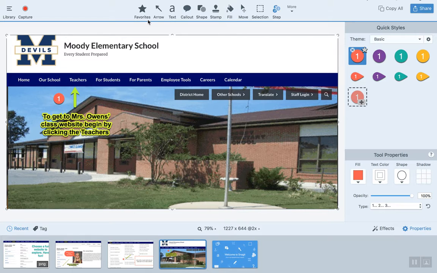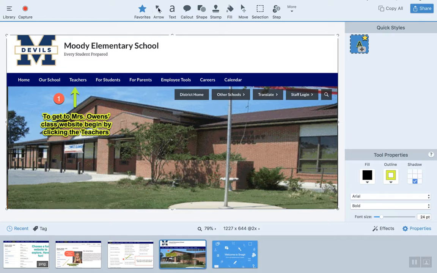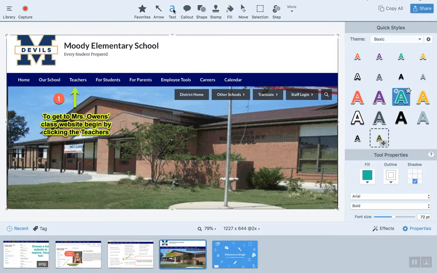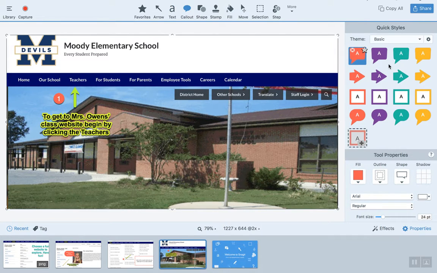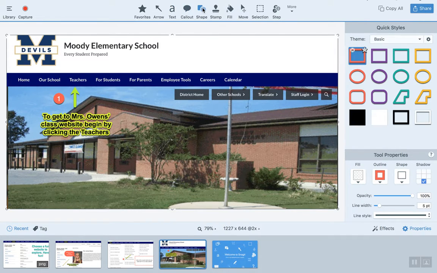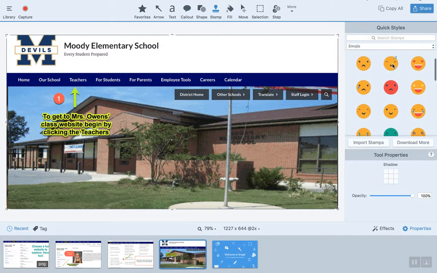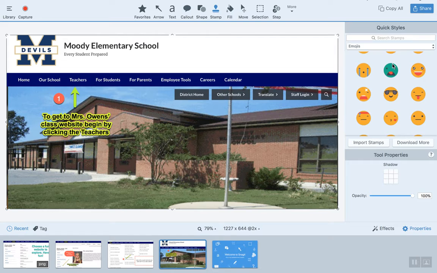Once you're to this page, what you can do is add all kinds of things. You have a favorites bar, which is just like quick references that you use a lot. You have some arrows that you can add for fun visual indicators. You have text that you can do all kinds of fun different colors and shapes with. You have call outs. There's more shapes. There's stamps where you can look at emojis if you would like to add something a little more fun for your students.